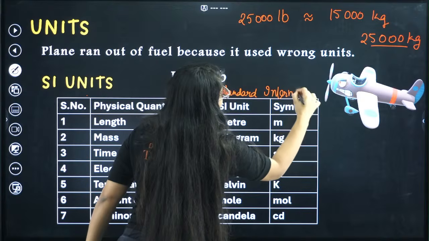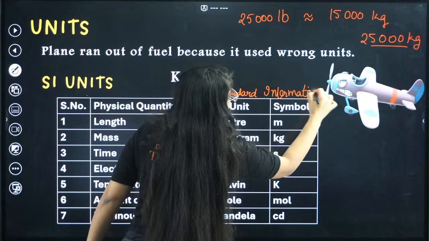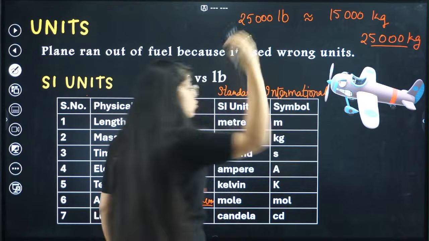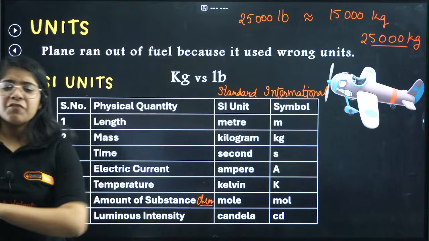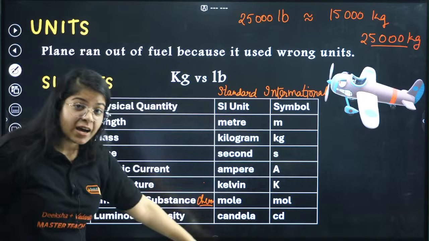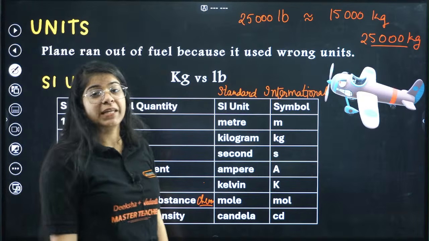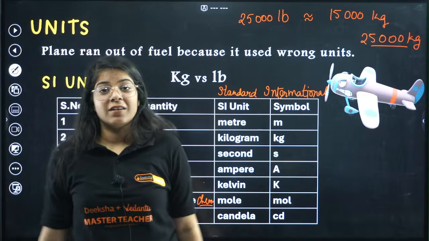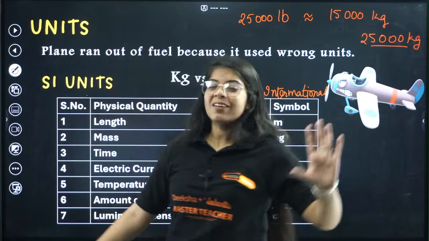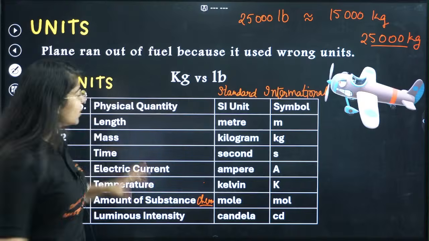So the basic SI unit, standard international unit, means this is applicable from India to America to Australia to Europe, everywhere. Everywhere these units are the same. So if you tell someone in Germany 12 kg SI, he will understand how much amount he has to take, right? So these are some of the units.